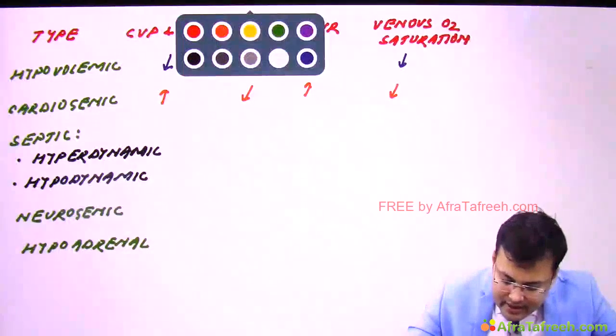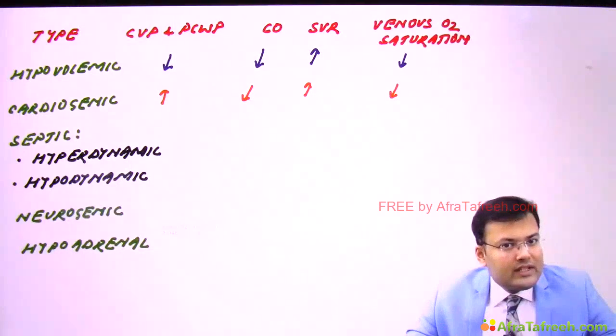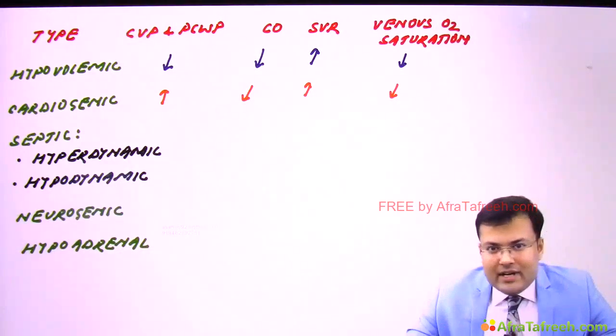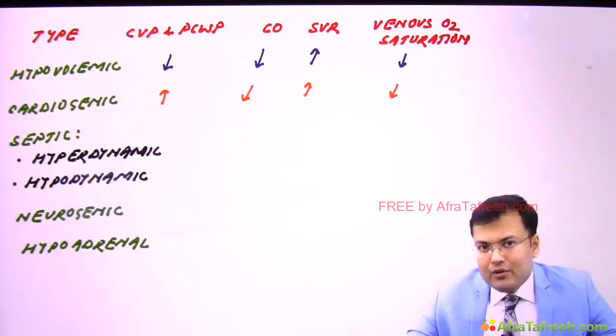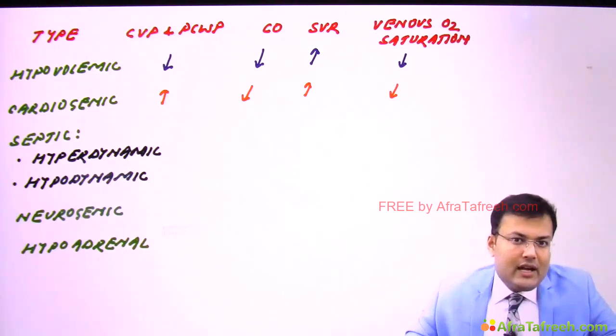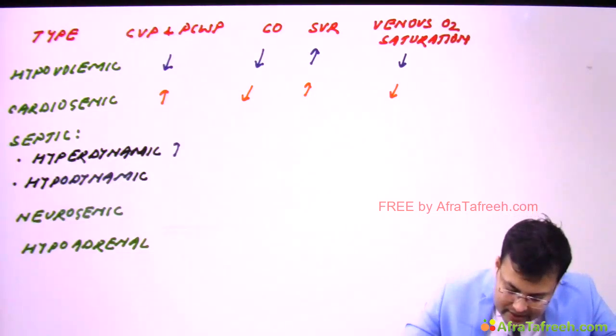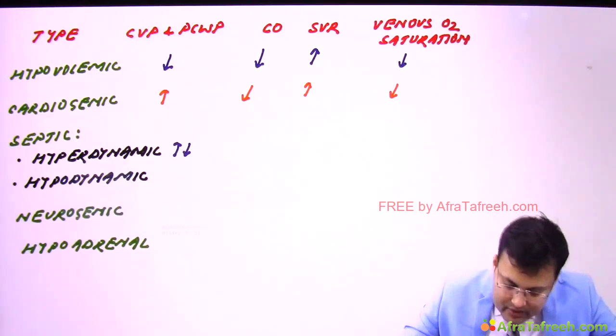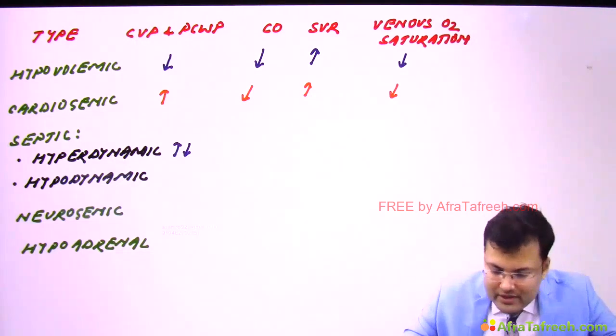Now see, in septic shock there are two phases: hyperdynamic, which is early phase, and hypodynamic, which is late phase. So what happens in hyperdynamic phase? Central venous pressure and pulmonary capillary wedge pressure can be increased or it can be decreased. So you can see both. What happens to cardiac output?